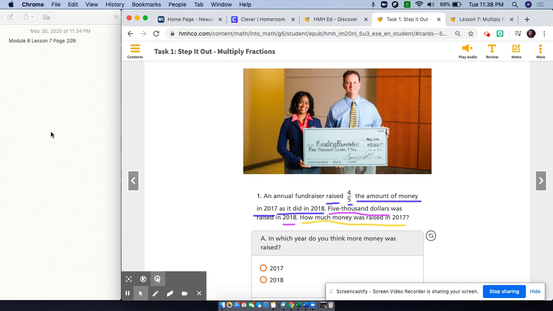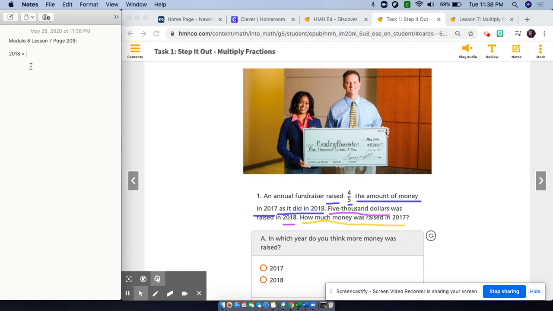Okay, so I'm going to write out what I know so far. I know for sure that in 2018 they raised $5,000. And for 2017, all they told me was that they raised 4/5 of the amount of money as they did in 2018.